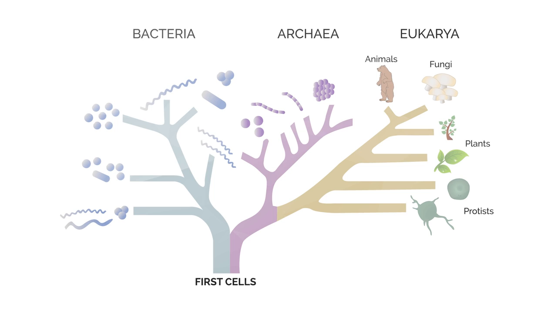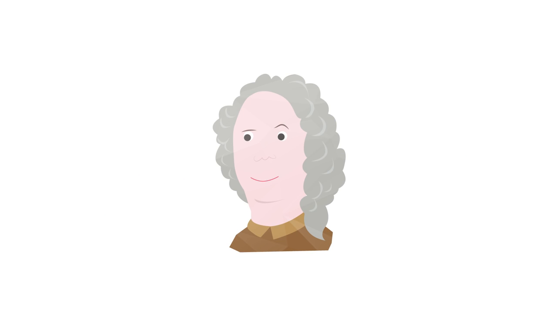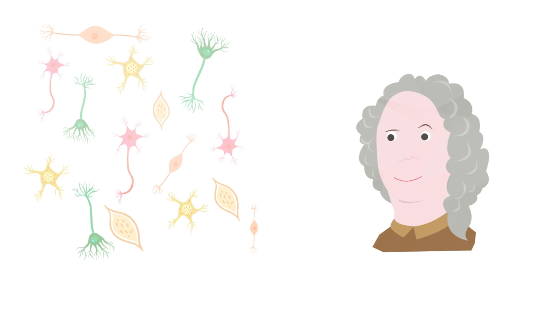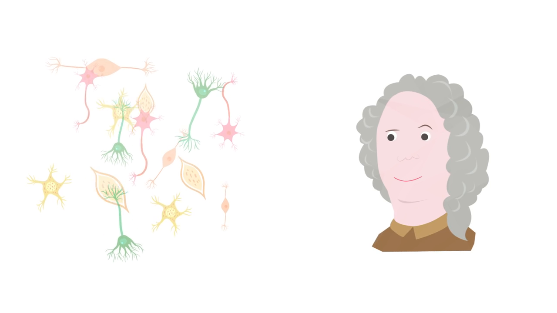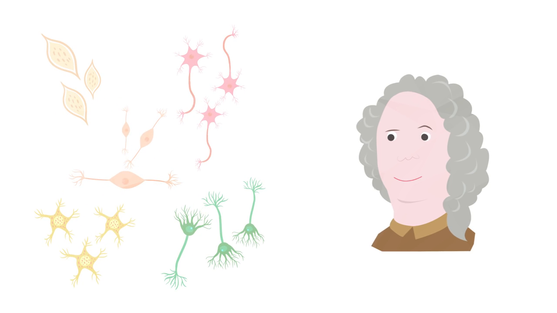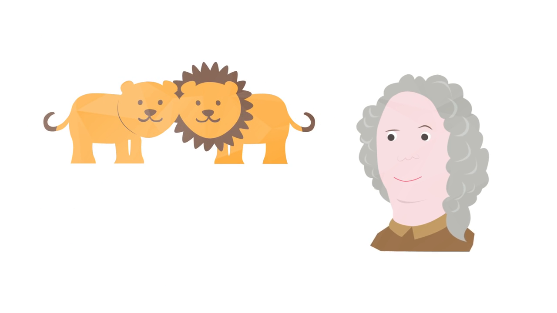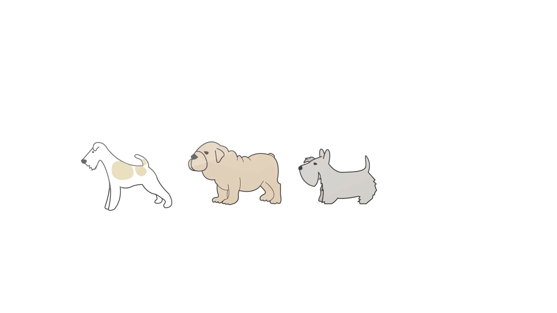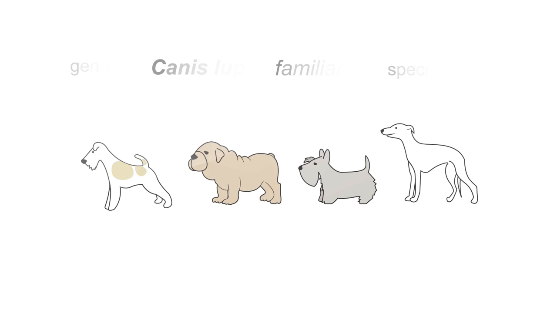Modern systems of biological classification, or taxonomy, are based on the work of a pioneering 18th century scientist called Carl Linnaeus. By studying hundreds of organisms, Linnaeus devised a method of grouping them according to their shared physical features. Those with similar physical features could be classified together. The most similar organisms, i.e. those that could breed together and produce fertile offspring, were designated as belonging to the same species and given a Latin species name accordingly. For example, all domestic dog breeds belong to the same species called Canis lupus familiaris.